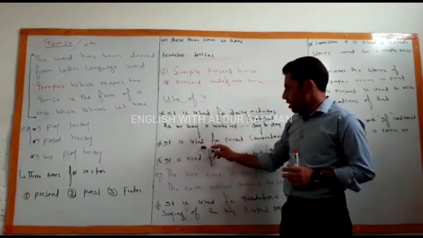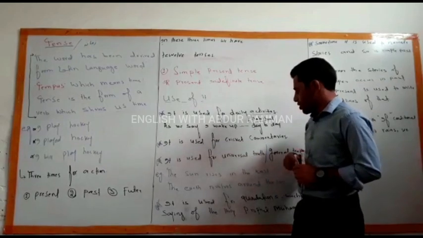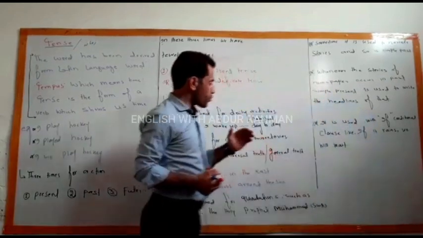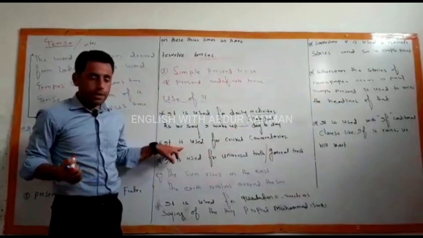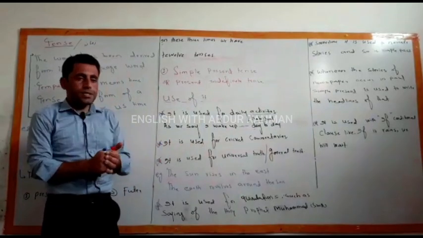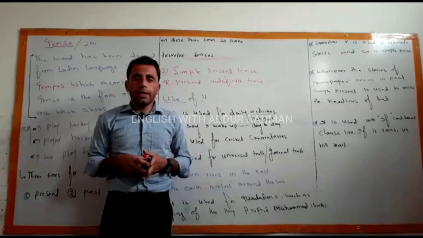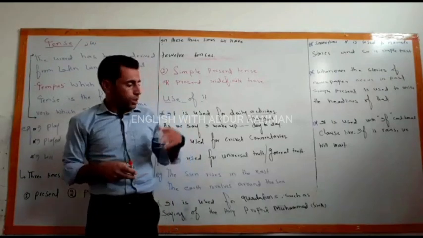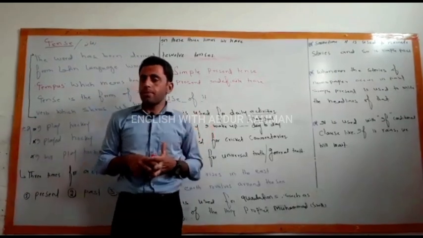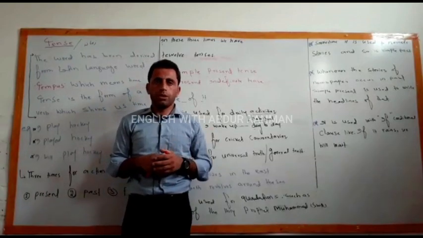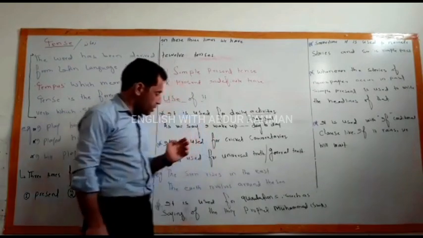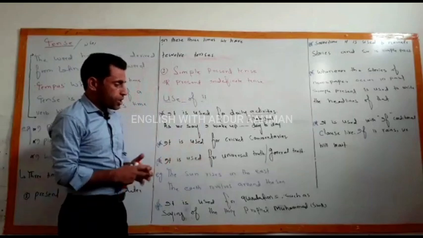Next, it is used for cricket commentaries. We can use it for all game commentaries. For example, whenever we go to a volleyball game or football game or cricket game, we will have to use the simple present tense for commentaries. Next, it is used for universal truth.